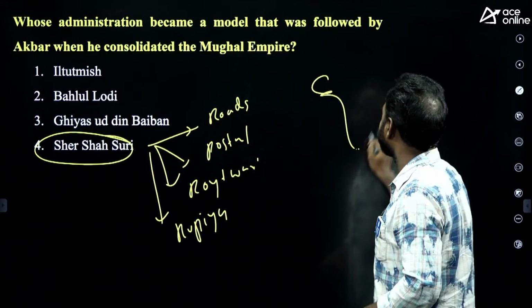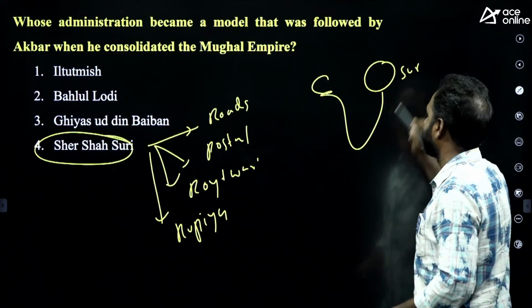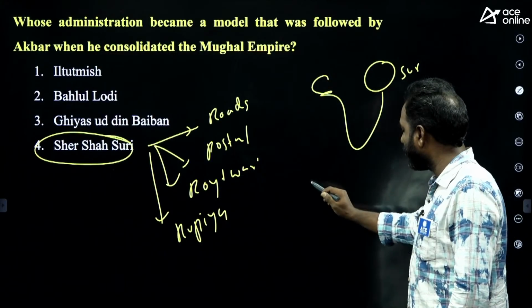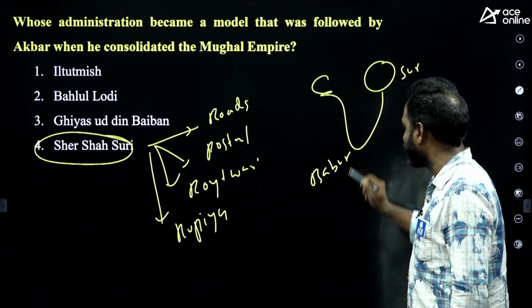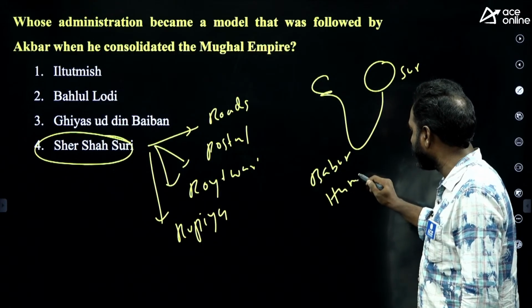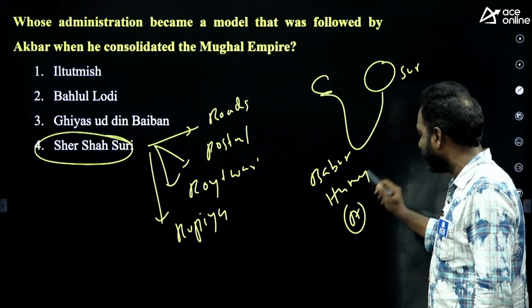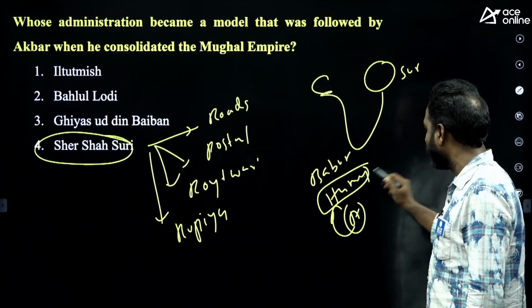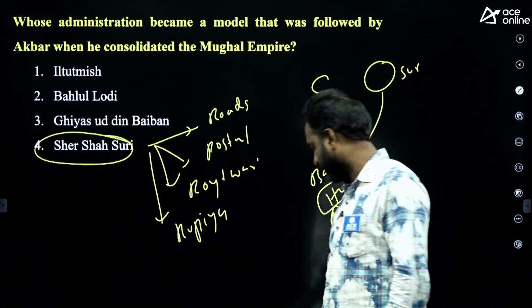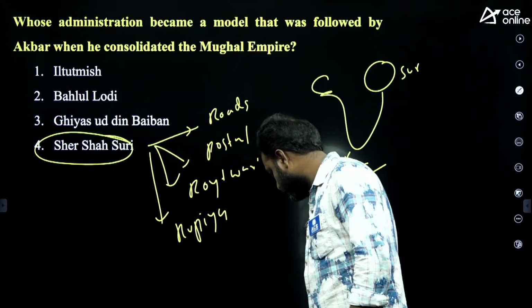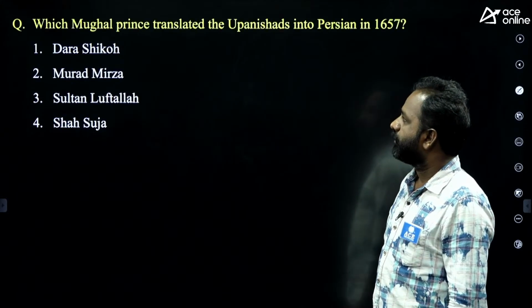Who is Sher Shah Suri, sir? There was a dynasty called the Suri dynasty. We know about Babur, the first person. The second is Humayun, and the third is Akbar. Humayun, Akbar's father, was defeated by Sher Shah Suri.